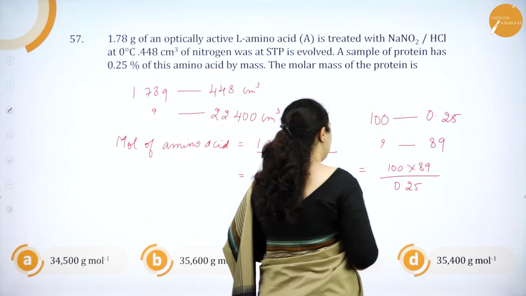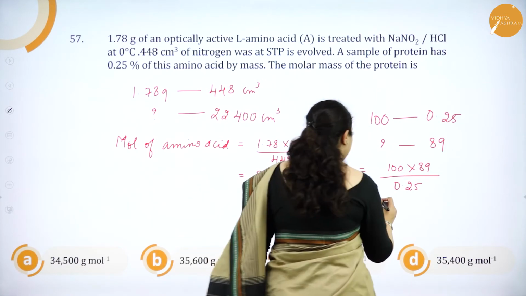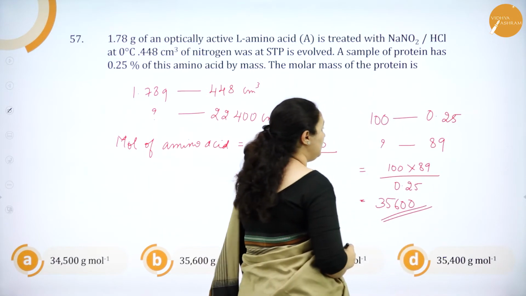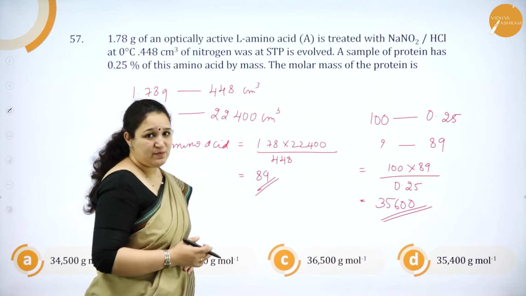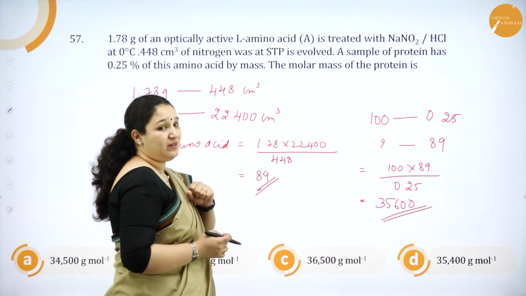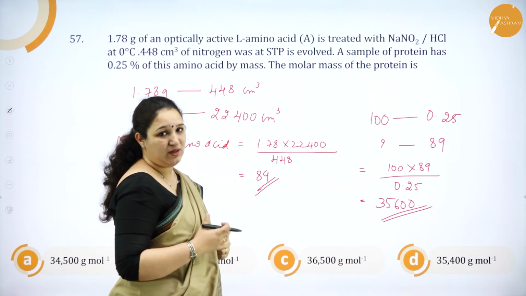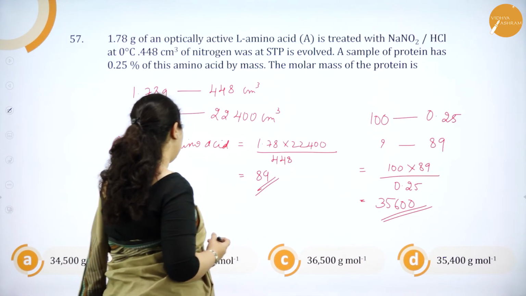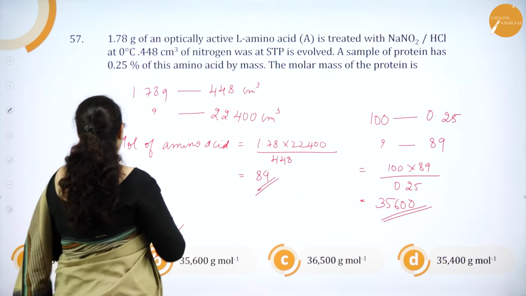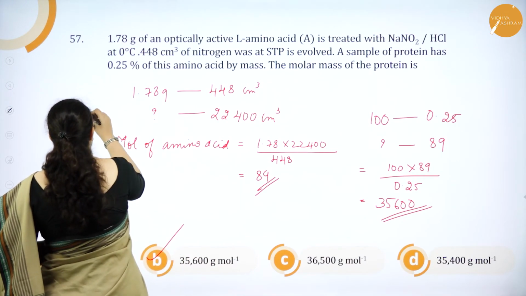So, if we do this, we will be getting 35,600 grams per mole. This is a grace marks question. Of course, all the information to find out the exact mass is not there, but we can just tell that this is the method of solving. Of course, this is given as grace marks.